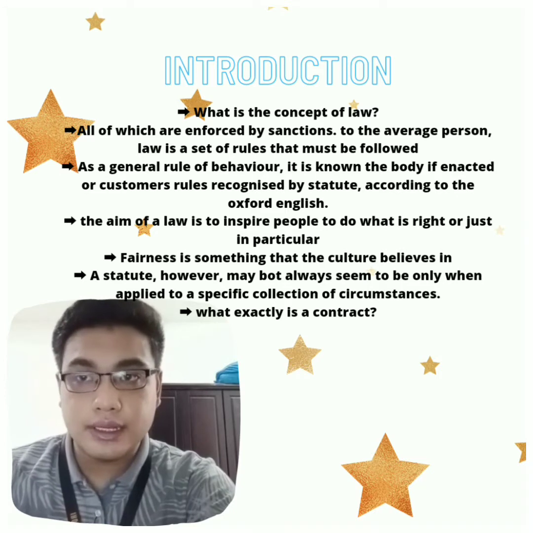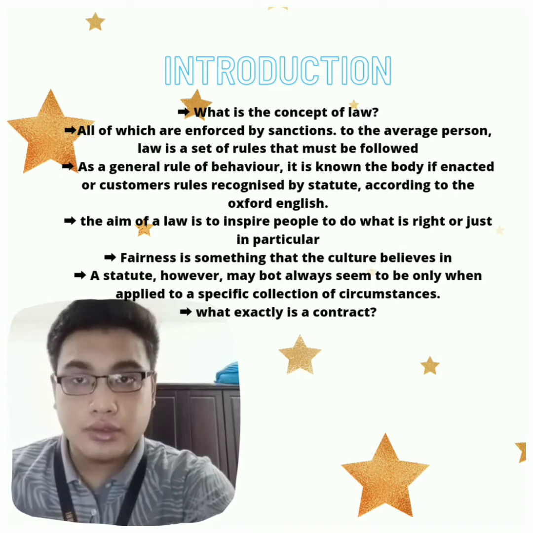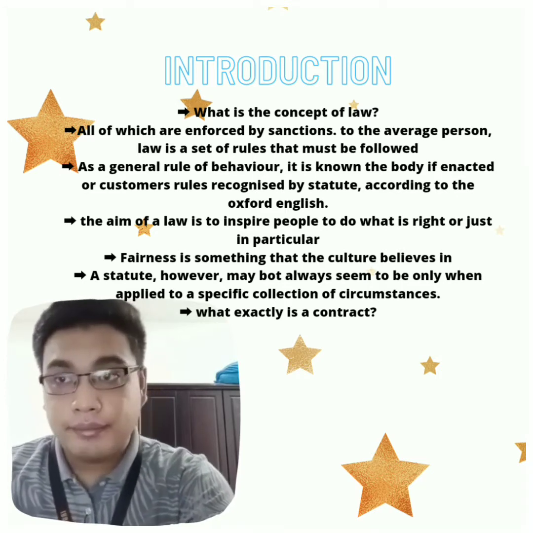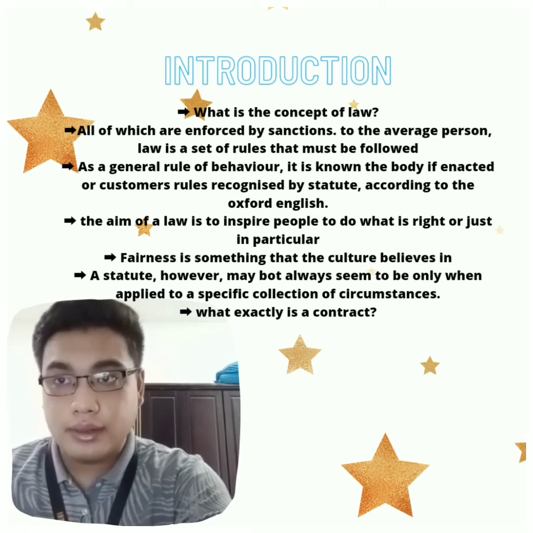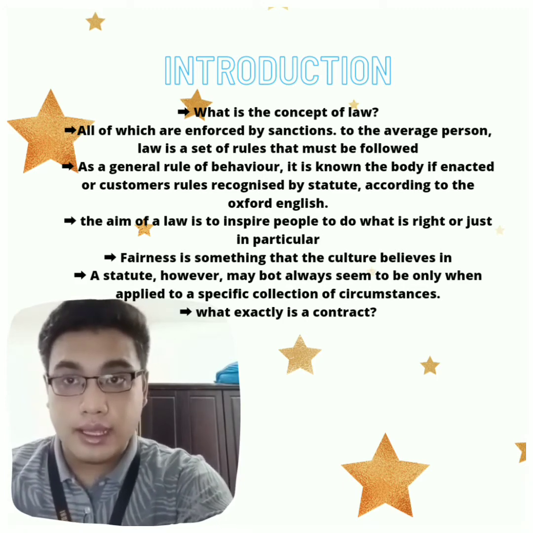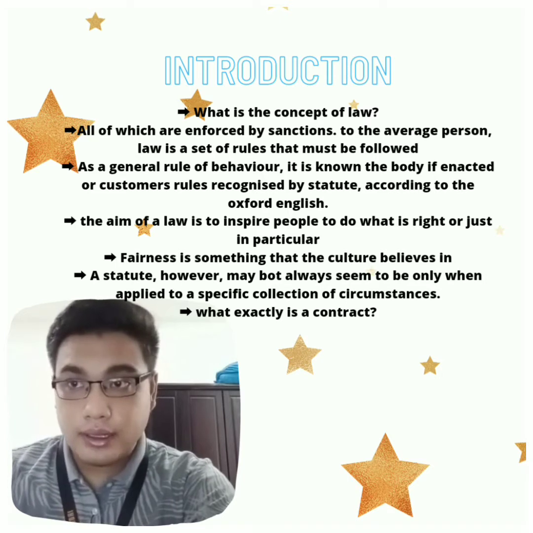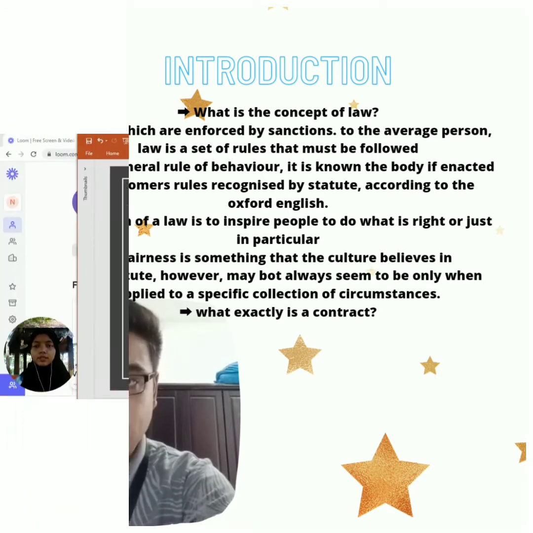According to the Oxford English Dictionary, the aim of law is to uphold social justice. Justice is an abstract concept that encompasses right and wrong, as well as fairness and equality. The aim of law is to inspire people to do what is right or just.